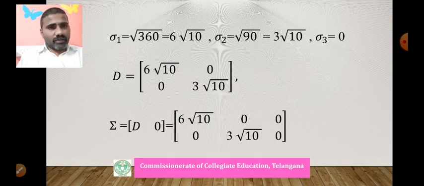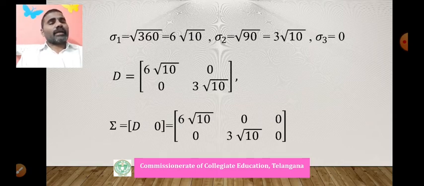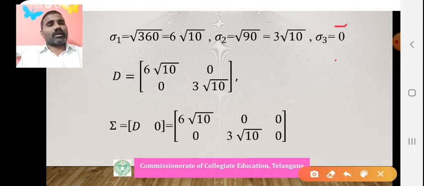The singular value sigma 1 is equal to root 360, that is 6 root 10, and sigma 2 is root 90, that is equal to 3 root 10, and the last eigenvalue is 0, that's why sigma 3 is 0. That's why we define D as a diagonal matrix whose entries are the non-zero singular values. Don't consider the zero singular value, lambda equal to 0. Only the non-zero singular values, this one and this one, we can take: 6 root 10 and 3 root 10.